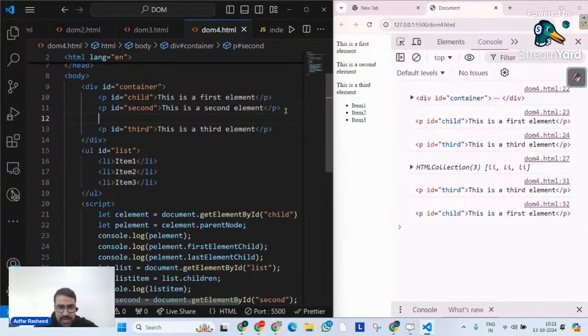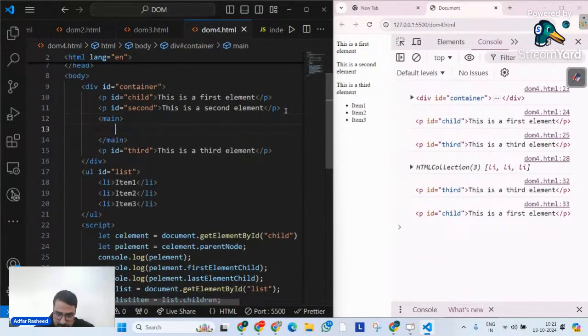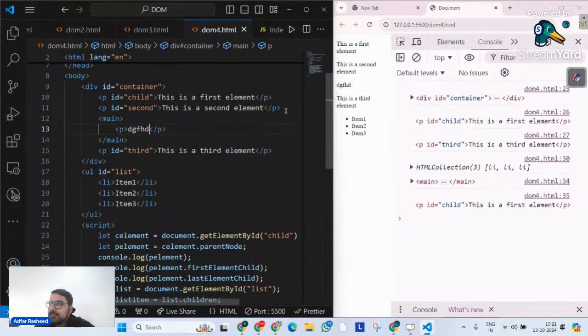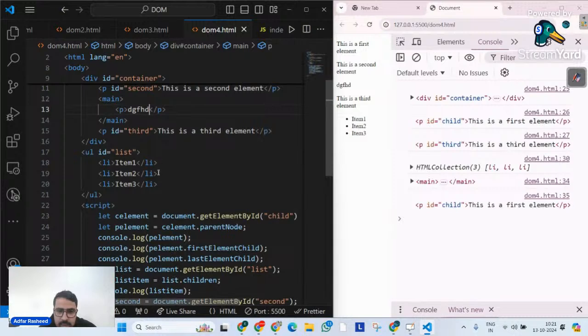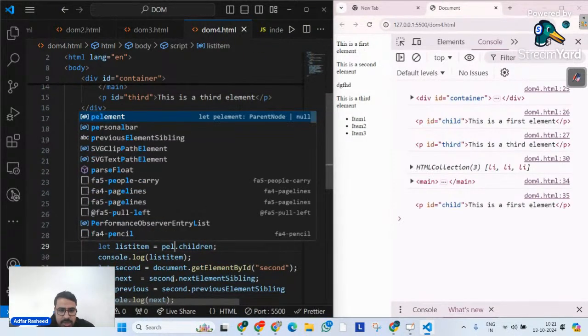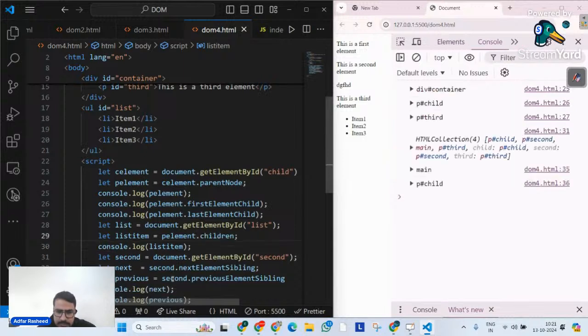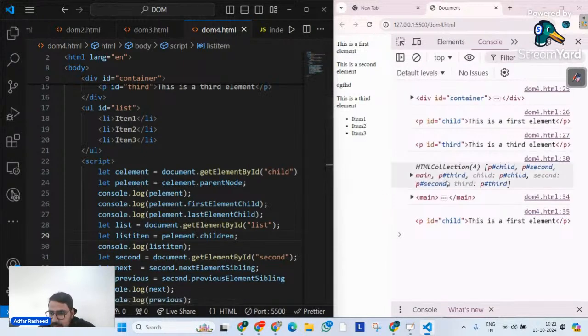My question over here: when I say direct child elements, what if I have a main tag and inside that main tag I have a p tag? Will I get these p tags in children? This is what I mean. Instead of list children, I will simply write p element dot children. Will I get something like this inside this list item? Let's try to find out.